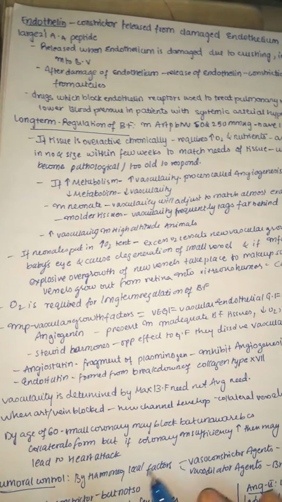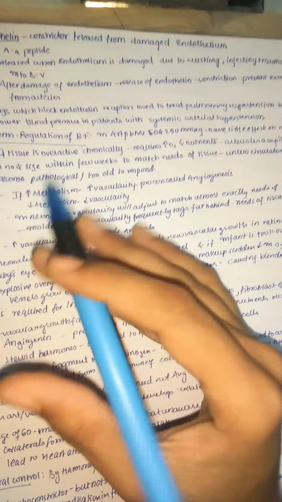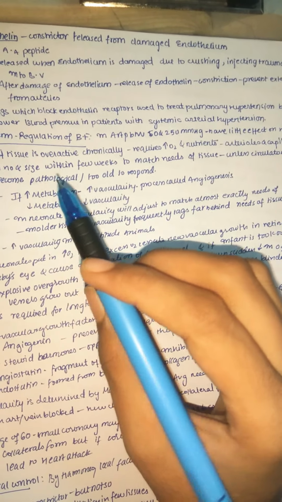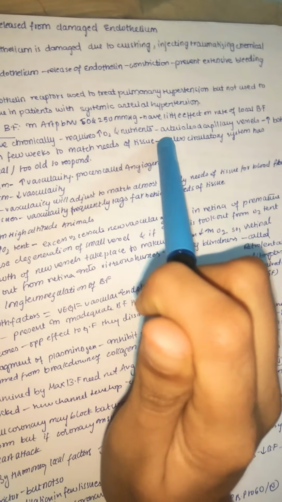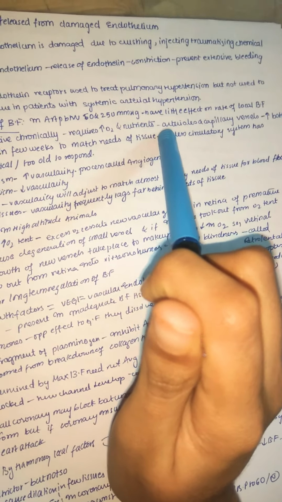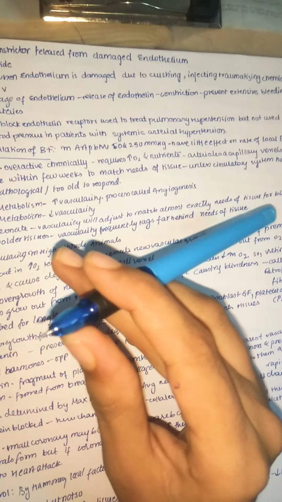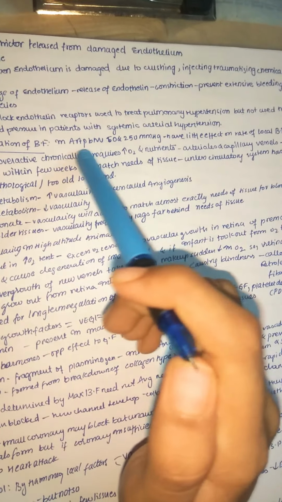Next, let us see the long-term regulation of blood flow. Changes in arterial pressure, mainly between 50 and 250 millimeters of mercury, have little effect on the rate of local blood flow. We are talking about long-term regulation. Long-term regulation has little effect when the arterial pressure is between 50 and 250 millimeters of mercury.